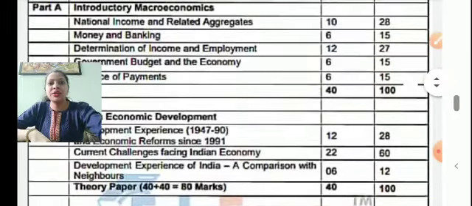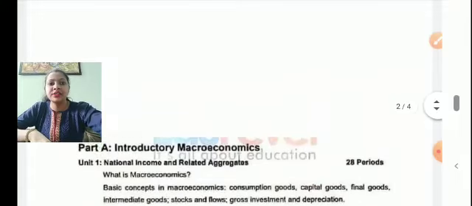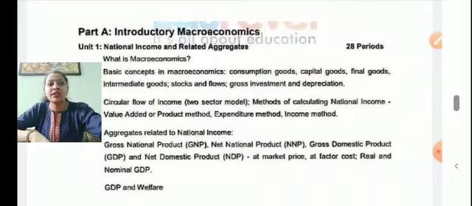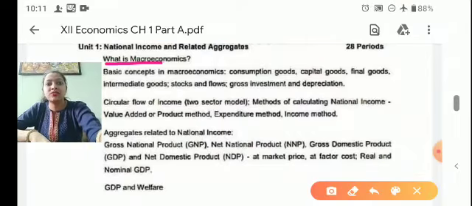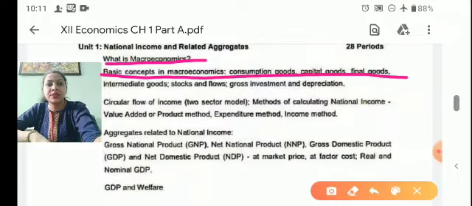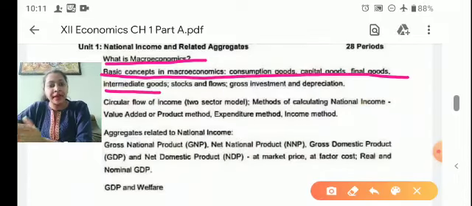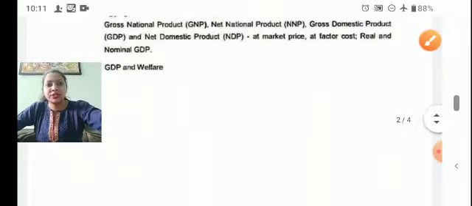So we have to start our unit 1, that is national income and aggregates, that is of 10 marks. So in our syllabus the first topic is what is economics. So in our class we are going to study today what is macroeconomics, and we will study some basic concepts: consumer goods, capital goods, final goods, and intermediate goods. In today's class we will complete this. Macroeconomics is that branch of economics which studies the economy as a whole, and in this we will study the aggregates of the economy. So let's proceed.